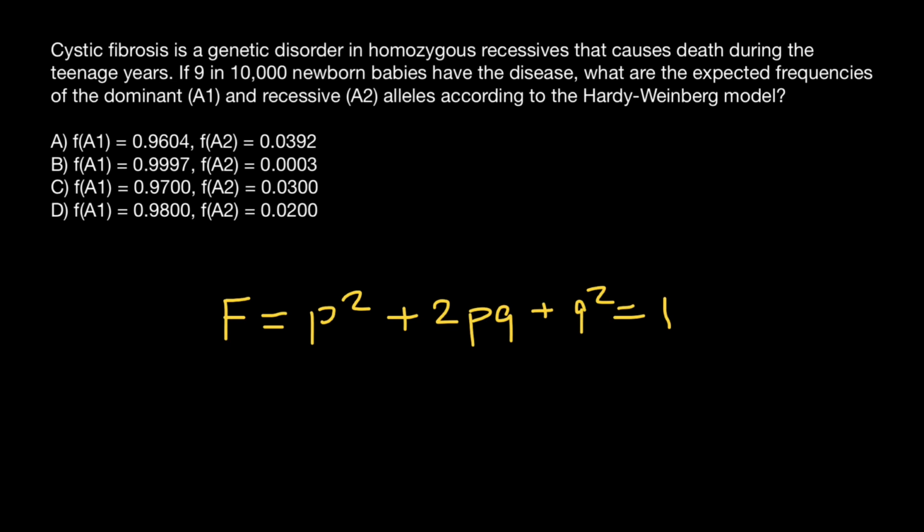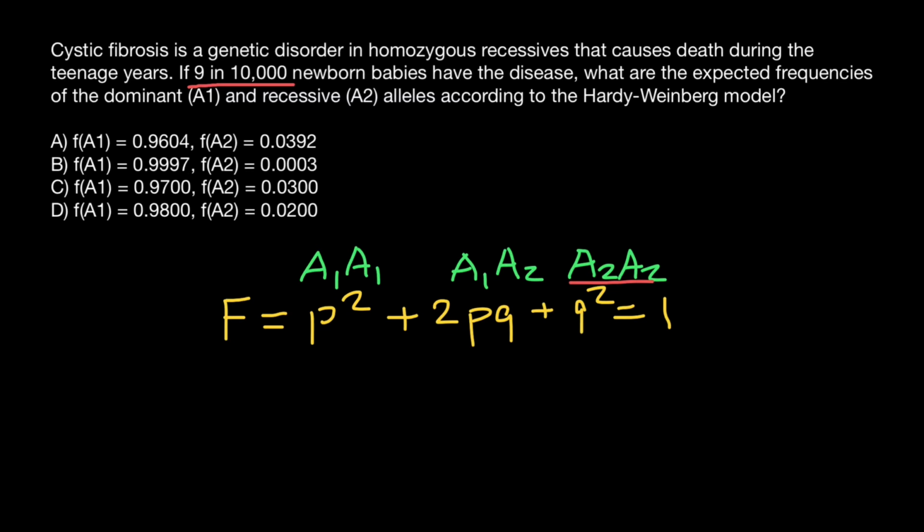Again, P squared stands for the genotype which is A1 A1, 2PQ stands for the heterozygous genotype which is A1 A2, and Q squared stands for the homozygous recessive genotype which is A2 A2. According to our problem, we also know that the occurrence of this genetic disorder is 9 out of 10,000. So this is the homozygous recessive genotype.